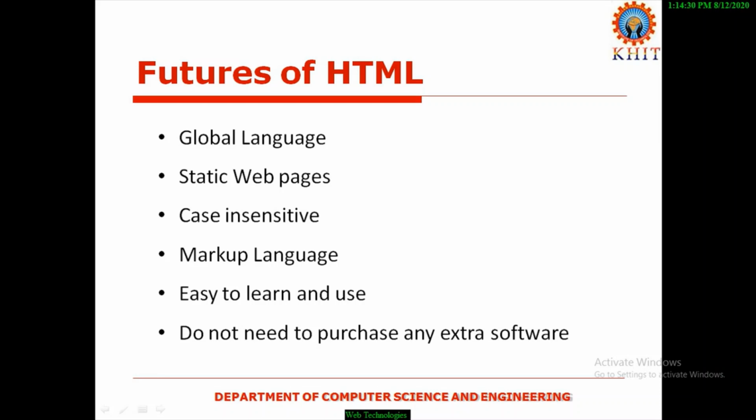Different web browsers understand HTML code and easily process the HTML code. Because of that reason, HTML is a global language. Almost all web browsers are able to listen, understand, and process or execute the HTML document. Because of that reason, HTML is a global language.